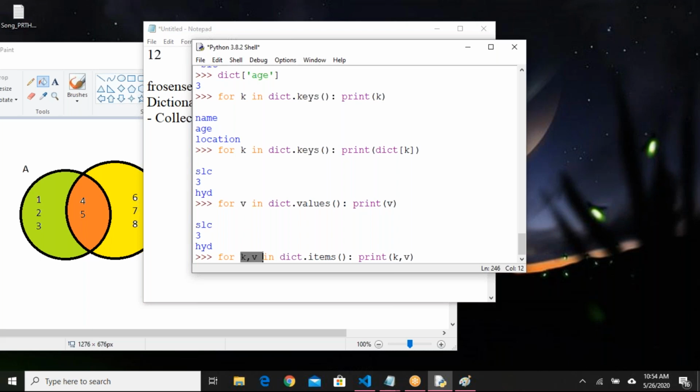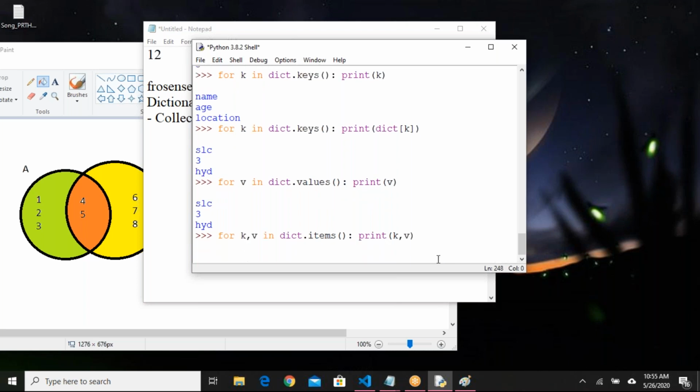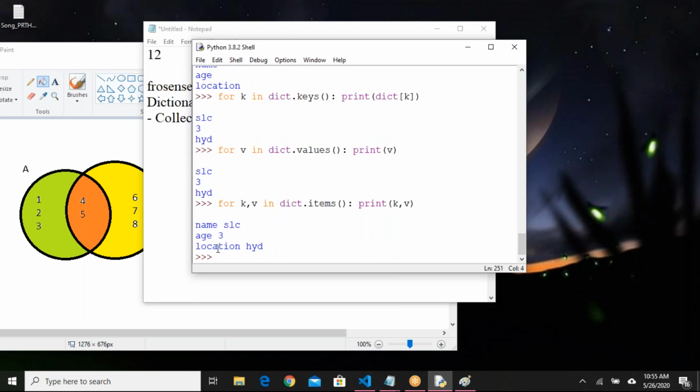k value will become name, v value will become SLC, k value will become age, v value will become 3, k value will become location, and v value will become Hyderabad. Like that they will iterate. So if I say enter, see here, name SLC, age 3, location Hyderabad. So name is coming from k, SLC is coming from v. You can unpack the collections like this also. Okay, this is how we can read elements from the dictionary.